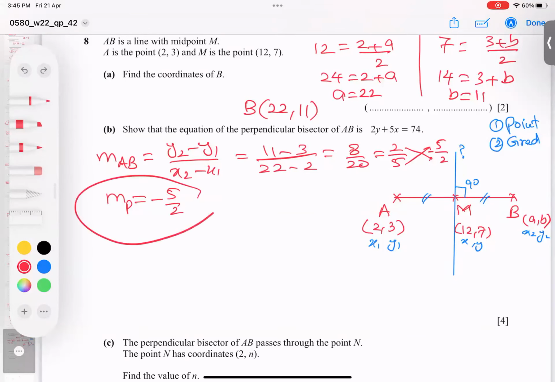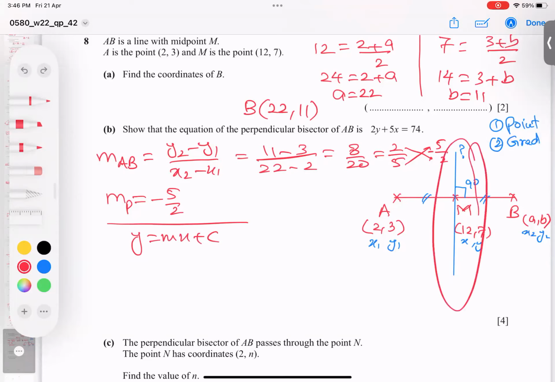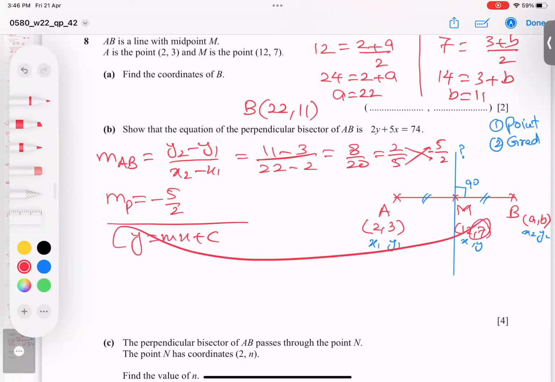Now I'm going to use this and I'm going to use M to get ready. y equals mx plus c. y is 7. Some students by mistake use the A or B coordinate; never use them. We must use M, with y coordinate 7. So 12, 7: I am bound to use 7 here, m value negative 5 over 2, x value 12.